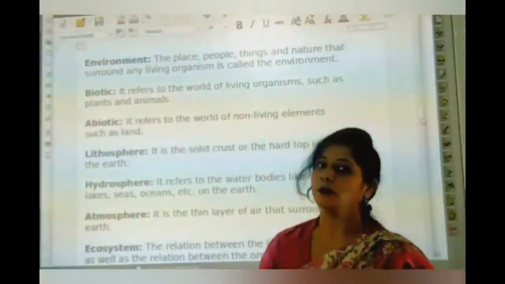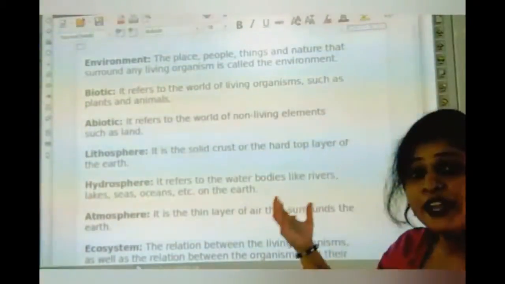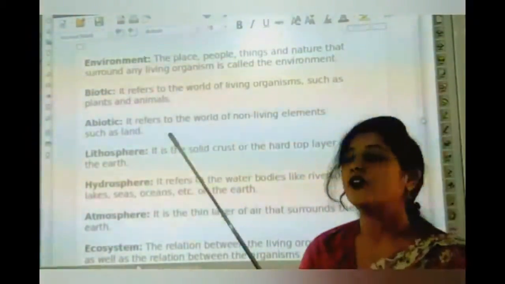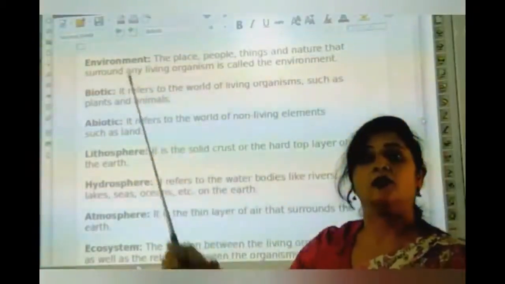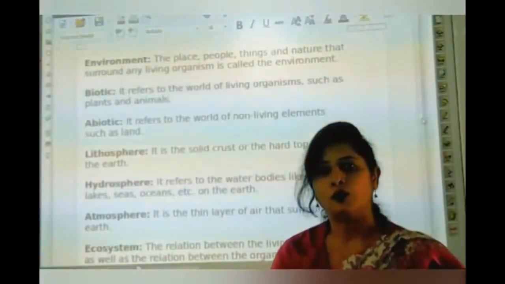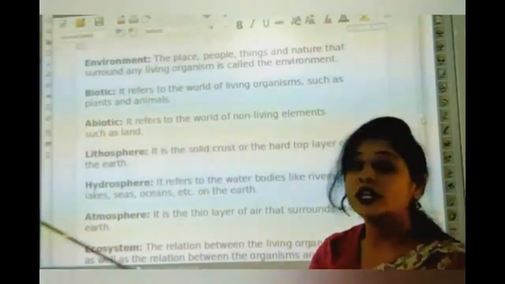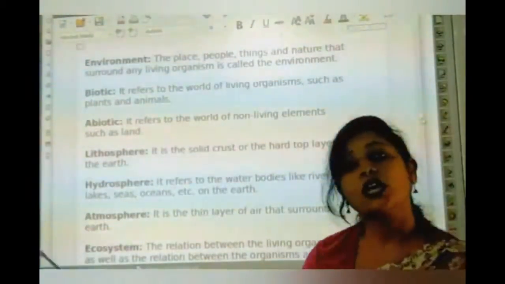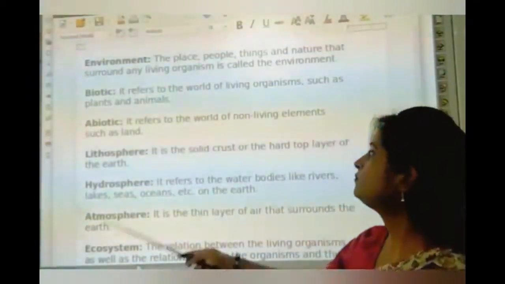The place, the people, the things, and the nature, they all are surrounding the living organism, so it is called environment.